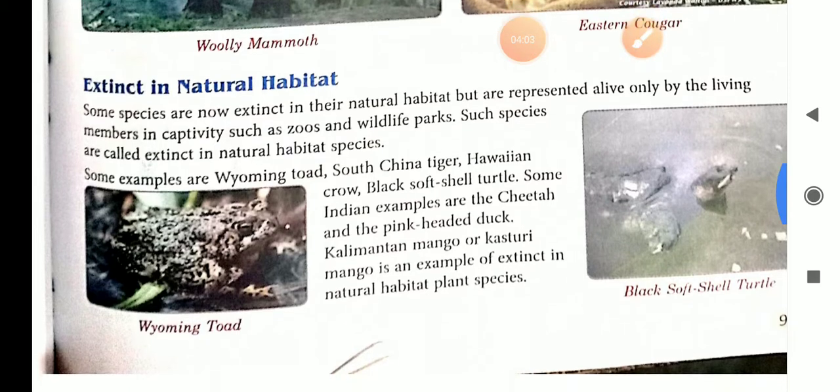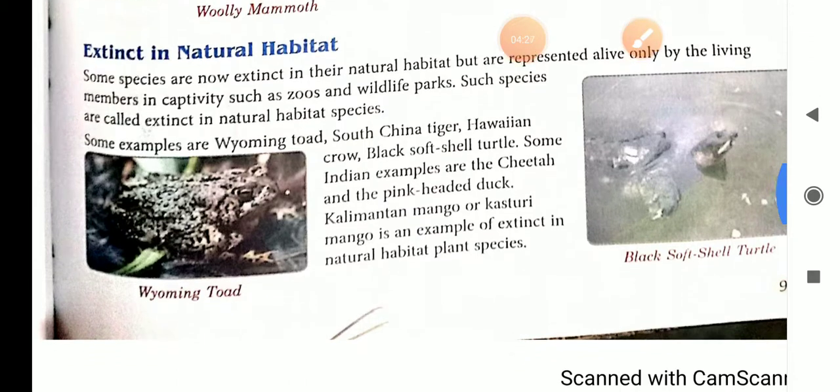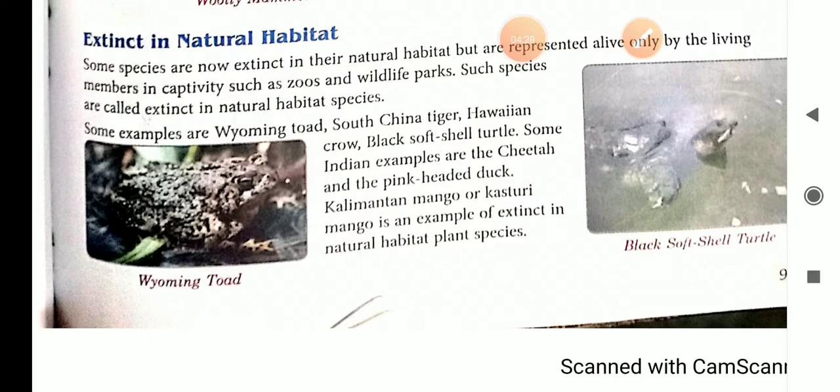Examples are Wyoming toad, South China tiger, Hawaiian crow, black soft shell turtle. Some Indian examples are the cheetah. Cheetah is extinct from India, not from the world. And the pink headed duck. Kalimantan mango or Kasturi mango is an example of an extinct in natural habitat plant species. It may be present in other habitats, but naturally these animals and plants are not present.